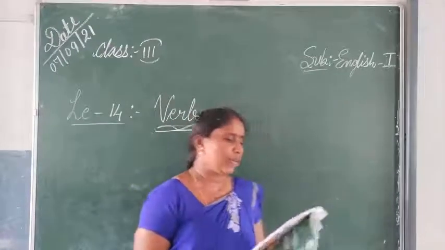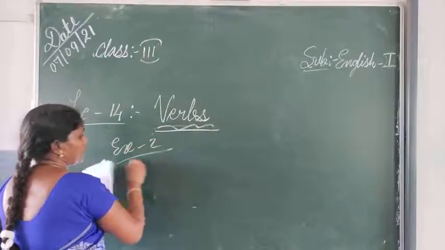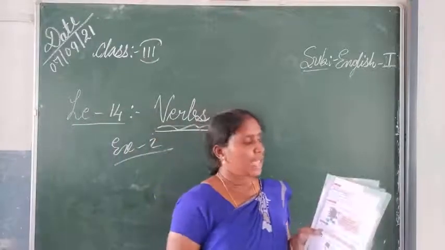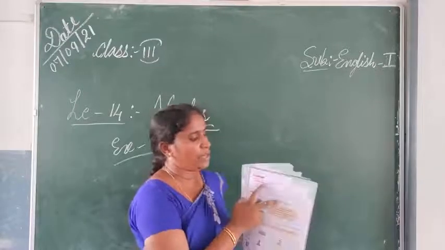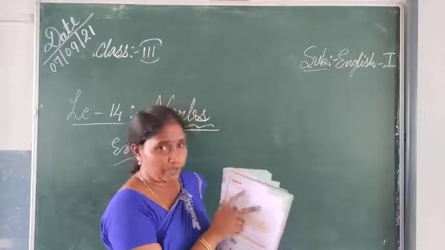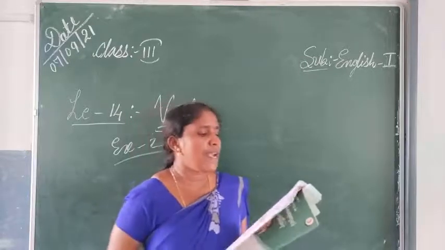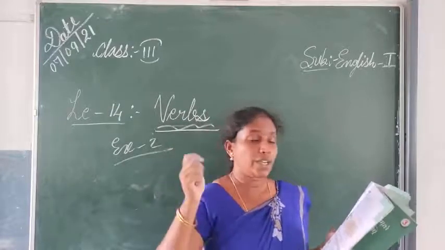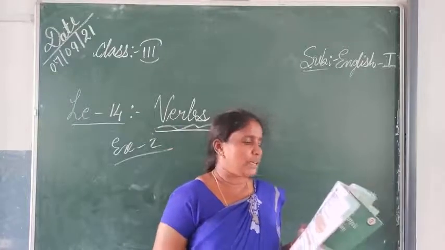Then exercise number 2. Exercise number 2 is fill in the blanks using the following words. They have given them in the box, page number 35. There they have given some words that you have to use in the correct places. First one: I dash the wood with a sword. How do we cut the wood? That word cut is important. So you have to write cut.